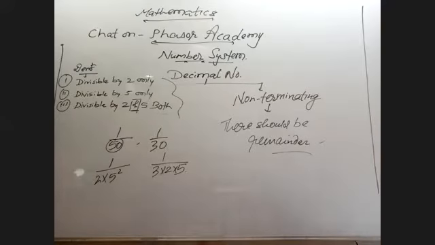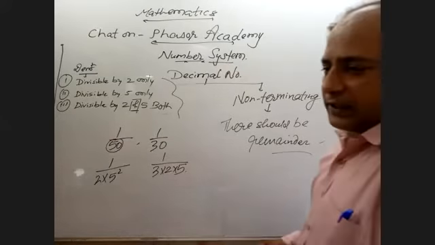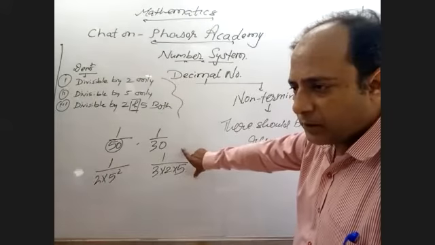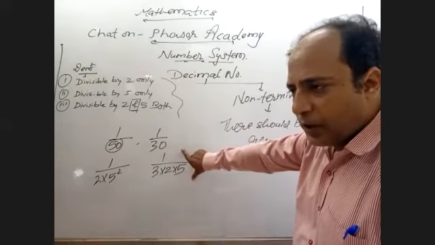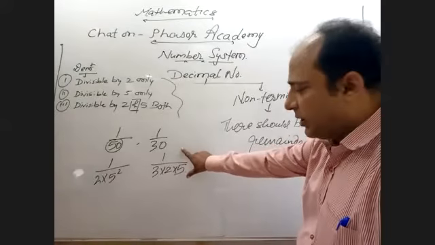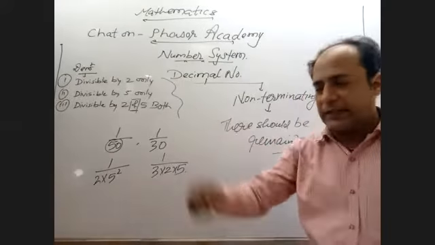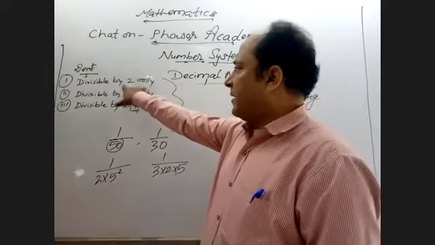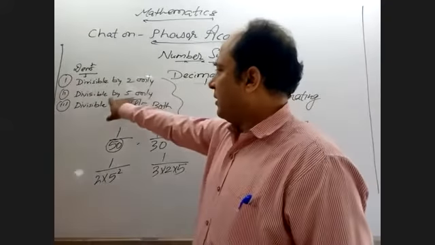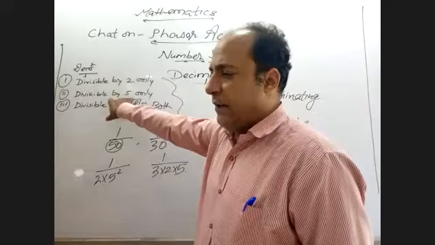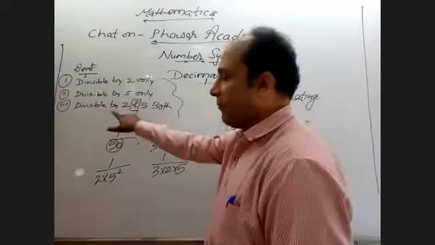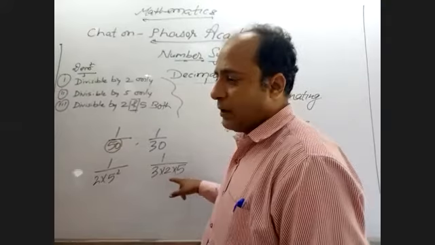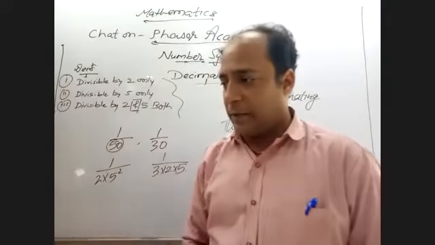Okay. Now you know some useful terms. Now have you understood the meaning of terminating and non-terminating? I hope now you are not going to take so much time in your exam. Again, remember these three concepts always. If the denominator is divisible by 2, by 5 or a multiple of 5, or by both, then only it is terminating. The rest are all non-terminating.